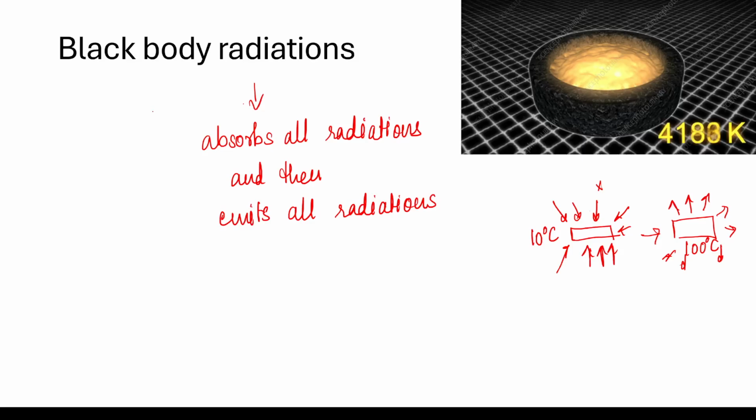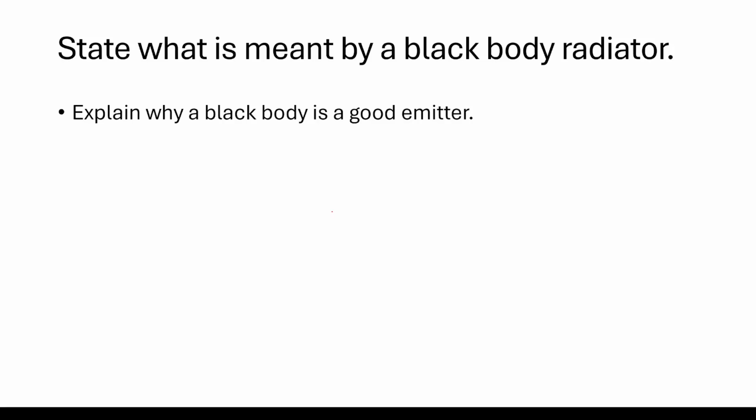So whenever you have an exam question, you need to specifically say that it absorbs all radiation falling on it and then emits all the radiation back. This would be a typical exam question: what is meant by a blackbody radiator? A body that is capable of emitting and absorbing all the radiation.